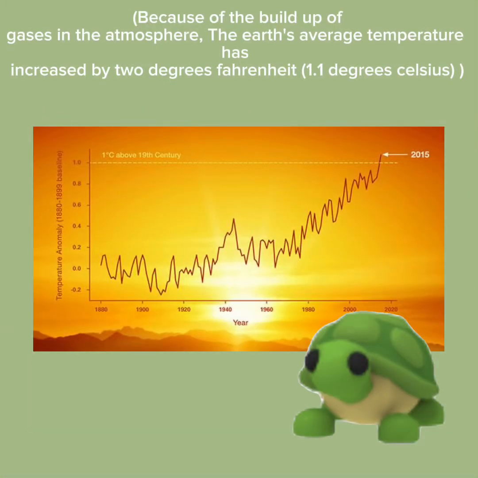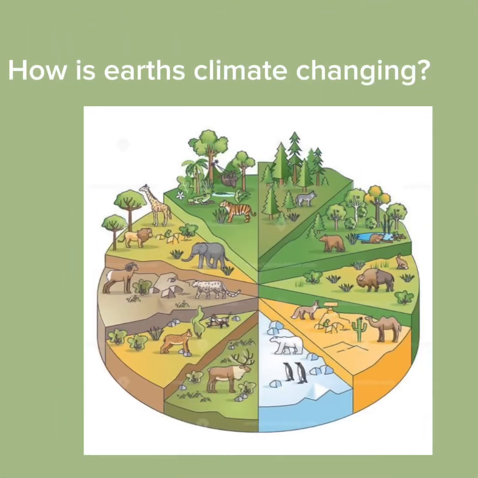How do greenhouse gases affect Earth's temperature? Because of the buildup of gases in the atmosphere, the Earth's average temperature has increased by 2 degrees Fahrenheit, which is 1.1 degrees Celsius.